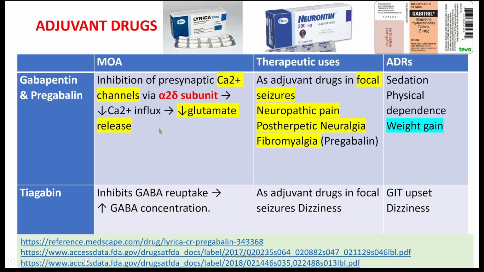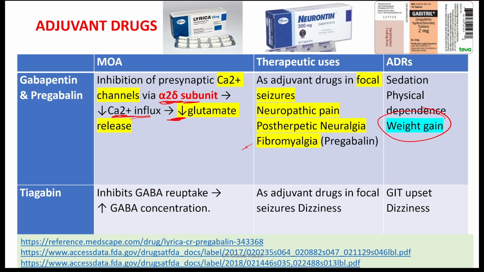Adjuvant drugs, we have gabapentin and pregabalin. They work on the alpha 2 delta 1 subunit on the calcium channel, and this leads to decreased release of glutamate. Could be used for focal seizure, neuropathic pain, post-herpetic neuralgia, fibromyalgia. But you can see here weight gain again. So which of the following anti-epileptic medications may cause weight gain? We have gabapentin, pregabalin, and vigabatrin.